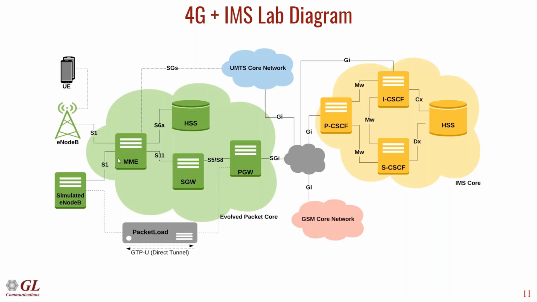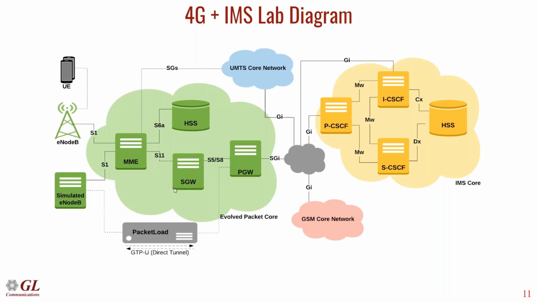The MME, the mobility management entity, is the key control node for the LTE network. When the mobile phone attaches, the MME is going to send the attach request to the HSS, the home subscriber server, which authenticates any users that try to attach.